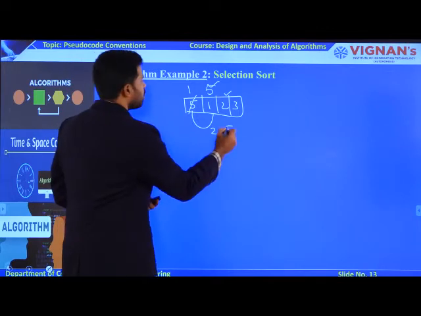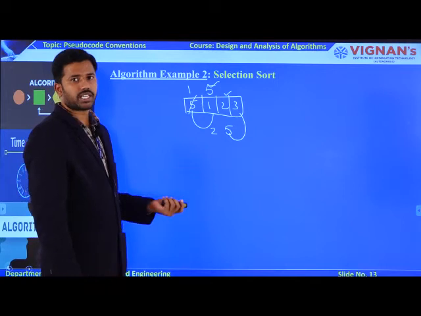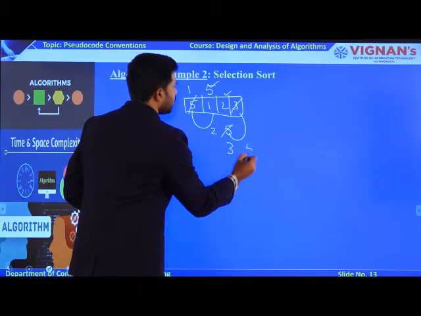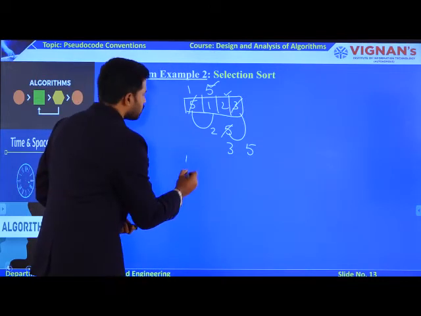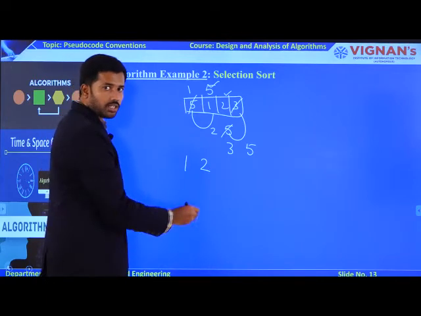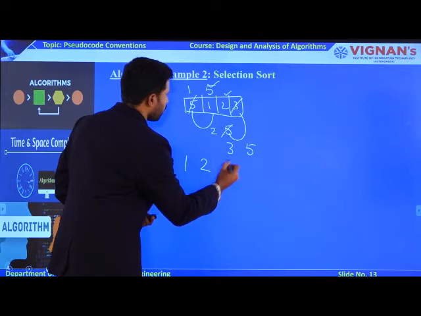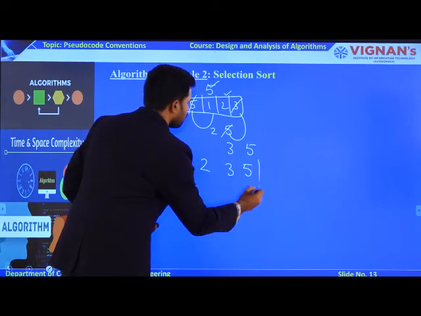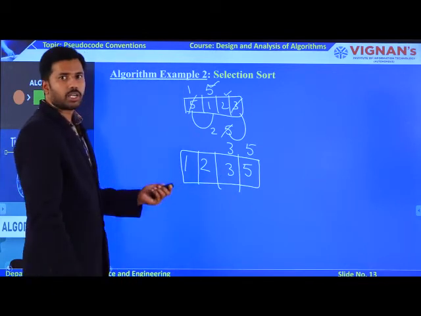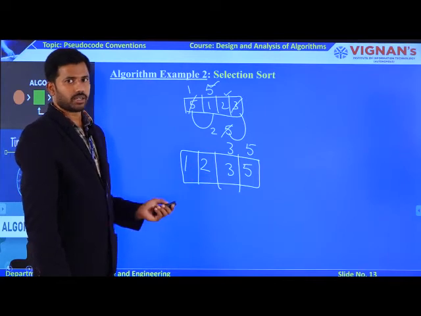Now I am comparing 5 with 3. After comparing 5 with 3, 5 is greater than 3, so ultimately I need to swap 5 and 3. This will be converted as 3 and 5. Likewise, the array will be converted from unsorted to sorted manner: 1, followed by 2, followed by 3, followed by 5. This is the way you apply the selection sort logic to convert the unsorted array into sorted manner.